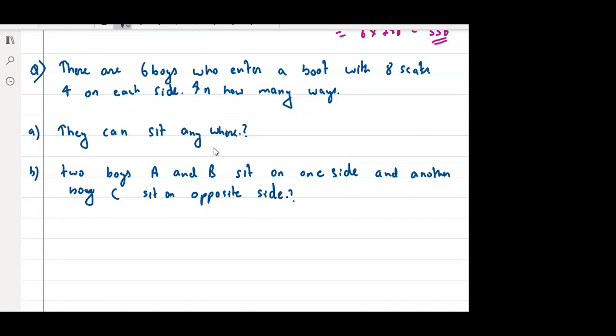First is easy. What is the first answer? Tell me. First is super easy. What is the answer of the first one? Sir, 8C6. Again, 8C6. Is it permutation or combination? Sir, combination. Permutation. It is permutation, right? Because sitting arrangement is asked.